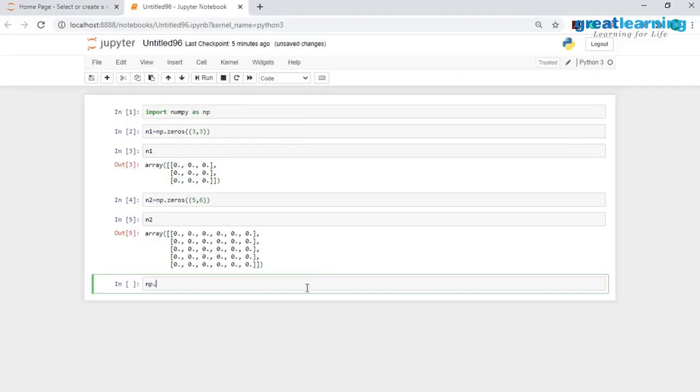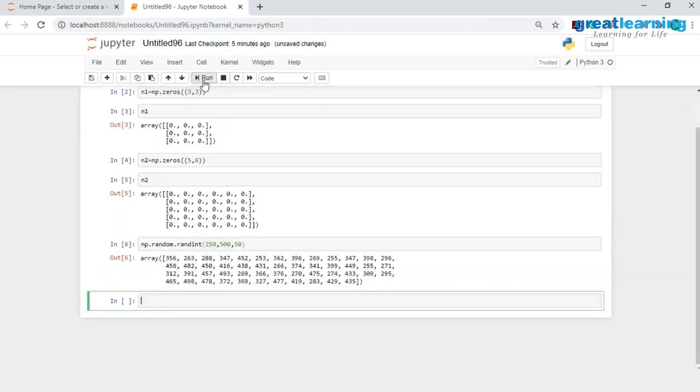So here I will just write down np.random.randint, and I'd have to give in three parameters. Now let's say if I would want random integers between the range of 250 and 500, I'll give in 250, which is the lower limit. Then I will give in 500, which is the upper limit. And let's say if I would want 50 random numbers, I'll give in 50 over here. Now if I just hit on run, you would see that I have 50 numbers.